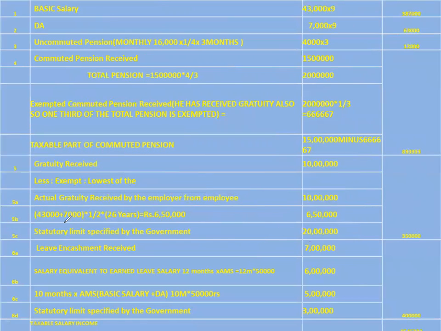The third one is a simple rule: years of service into half into salary. Put 26 years of service. I am calculating here 26 years of service into half month salary for each completed year of service into the average monthly salary.